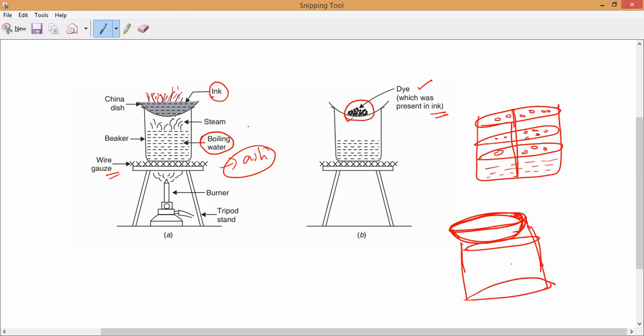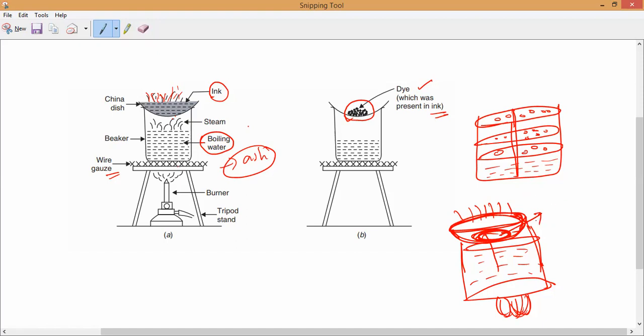Keep it on the gas stove at a low or medium flame and start heating the water. So the heat energy will transfer from the water to this China dish, and slowly the water will evaporate from it. After 10-15 minutes, you can find some kind of dye at the bottom of this China dish. That is what we should call the dye in the ink.